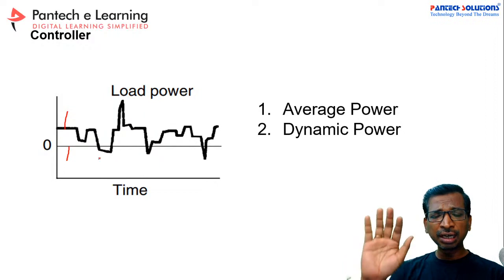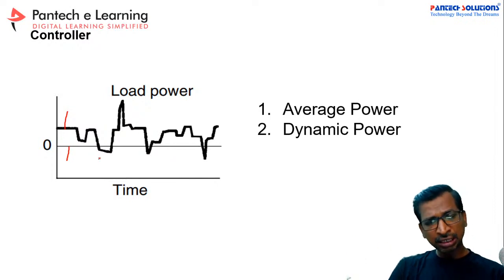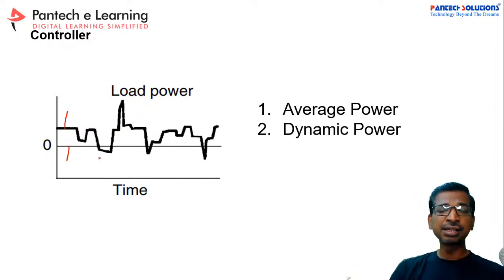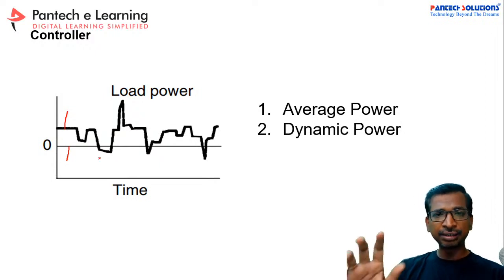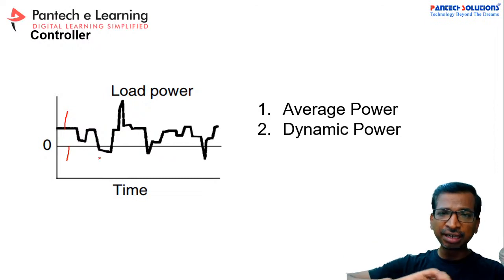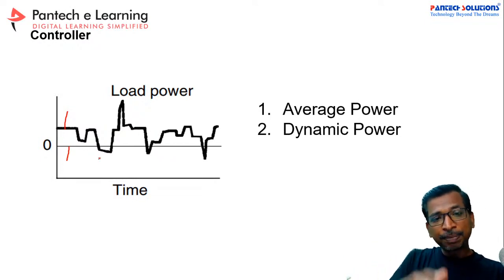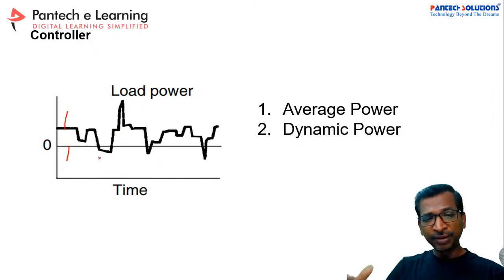The driver will give acceleration for a certain period, and then he will apply a brake for a certain period. Based on his driving style, he will change the variable. Whenever he changes the acceleration and brake, the power electronic circuit will respond based on this input, so the load power may vary.